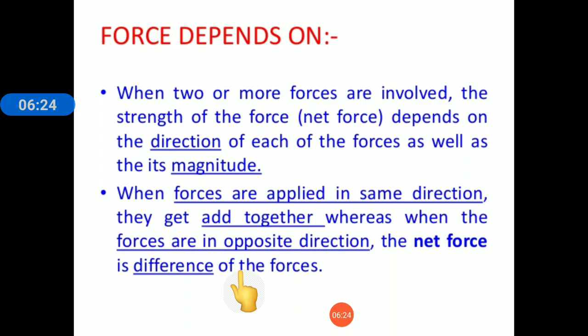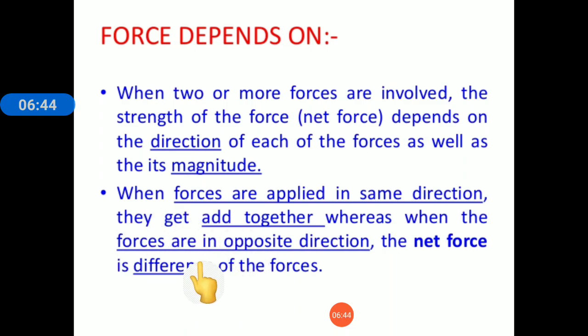So if you have to move a chair from one place to another, and two persons are applying force in the same direction, then the chair will move easily, because double the force is applied on the chair and it will easily slide from one direction to another.